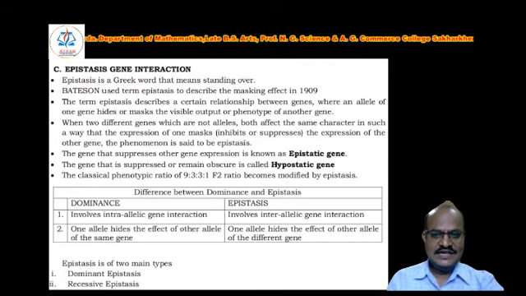The gene that suppresses the other gene's expression is known as the epistatic gene, and the gene that is suppressed or remains obscured is called the hypostatic gene. The classical phenotypic ratio given by Mendel for the dihybrid cross is 9:3:3:1. The F2 ratio becomes modified by epistasis interactions. In epistasis, we can study two types, that is dominant epistasis and recessive epistasis.